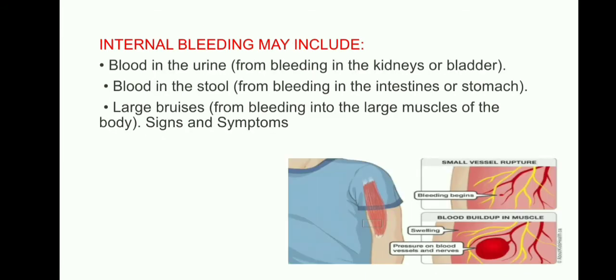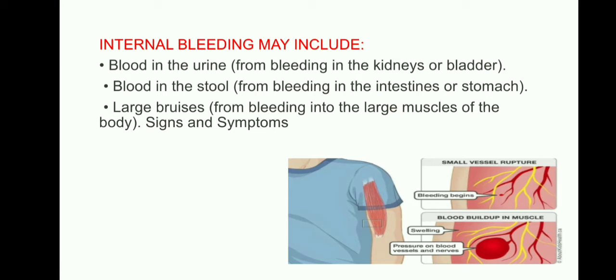Internal bleeding may include blood in the urine, from bleeding in the kidneys or the bladder. Blood in the stools, from bleeding in the intestines or stomach. Large bruises, from bleeding into the large muscles of the body. These are the signs and symptoms we will observe.